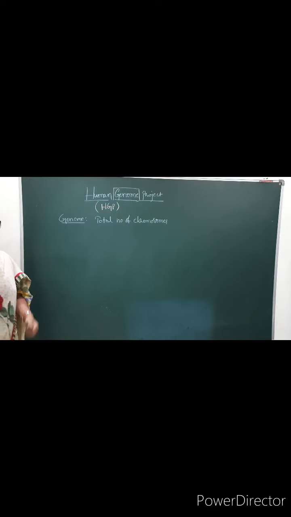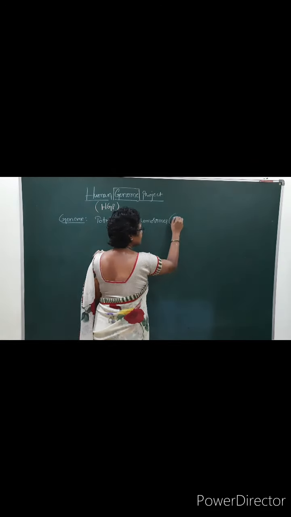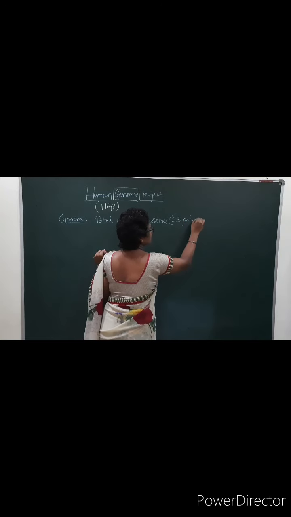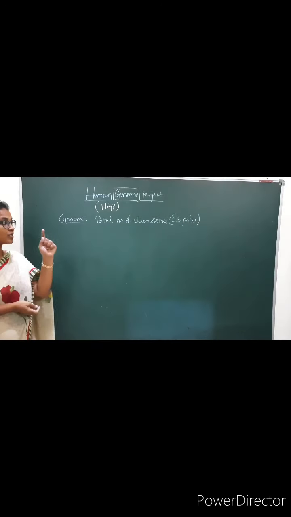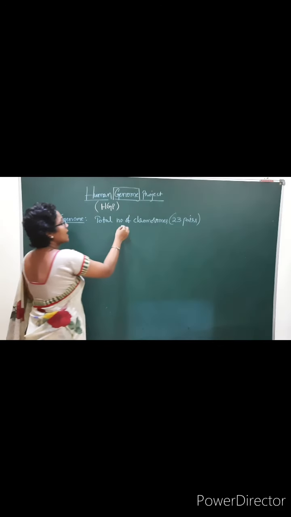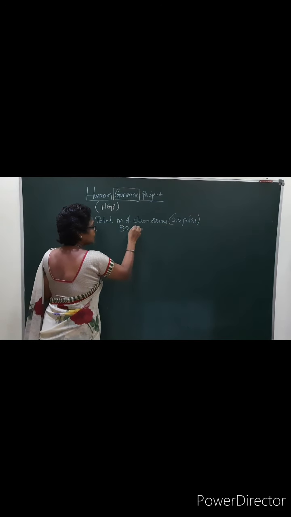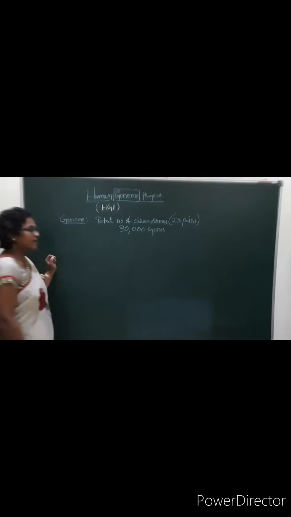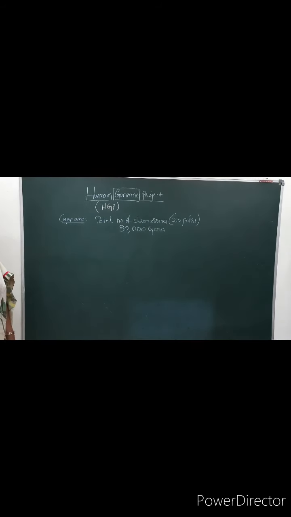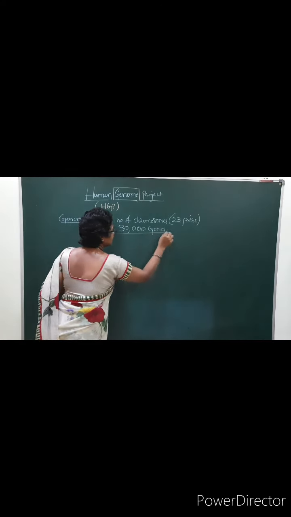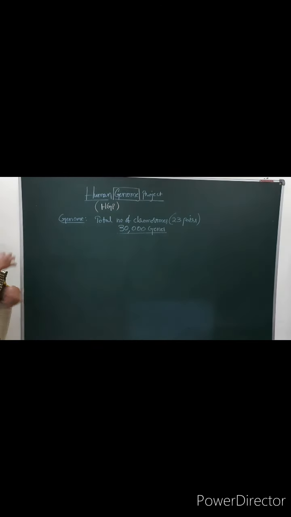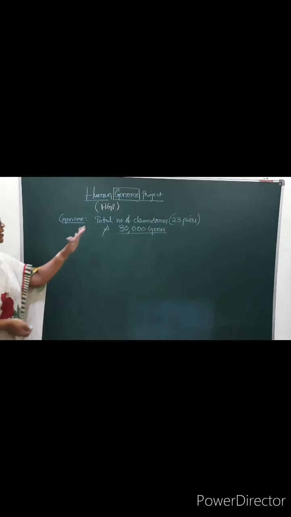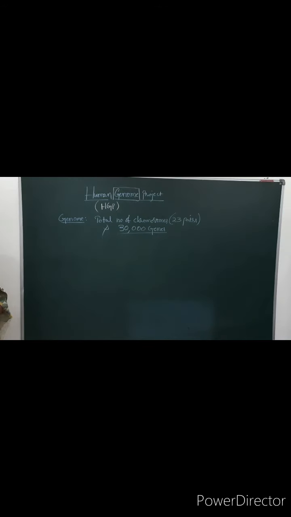How many chromosomes are present in an individual human being? 23 pairs of chromosomes, with about 30,000 genes. The total number of chromosomes and the 30,000 genes present in the individual are considered as the genome.